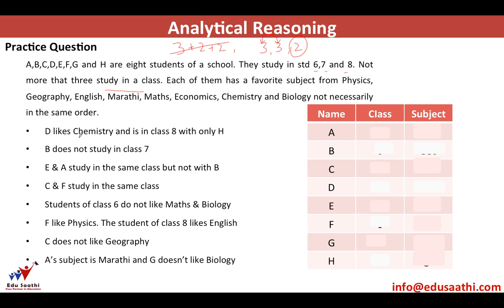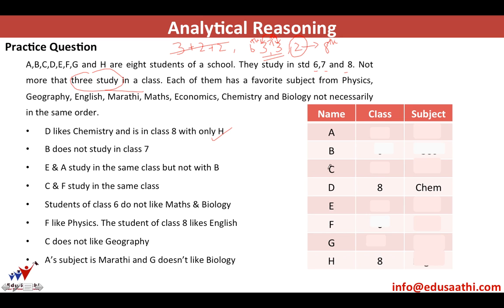So let's see. D likes chemistry and is in a class with only H. So D likes chemistry and is in 8th class with H. It means there are only 2 students studying in class 8. So these 2 students are in class 8th. It means 6th and 7th have 3 students each. So with this information and this information, you can count that 6th and 7th class have 3 students each and grade 8th has 2 students. B does not study in class 7.